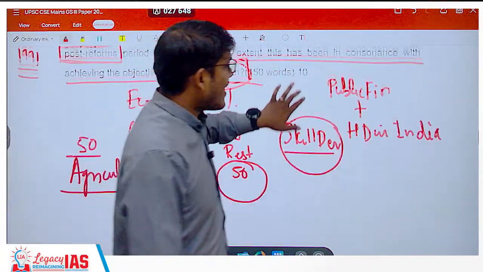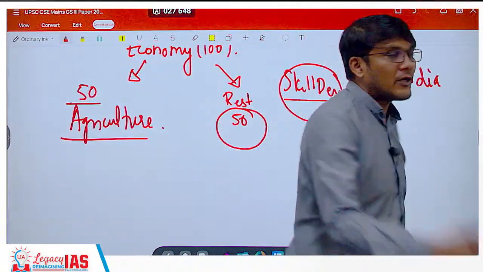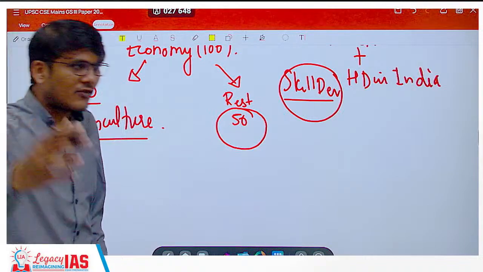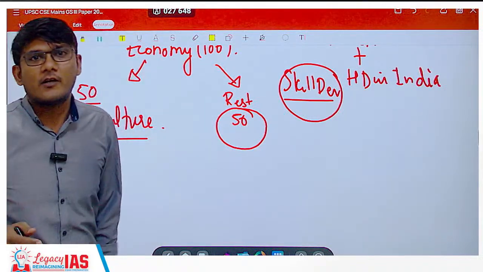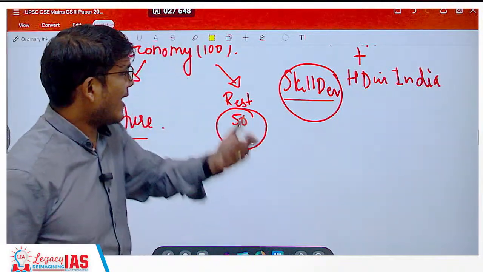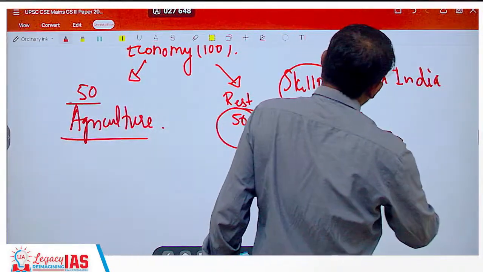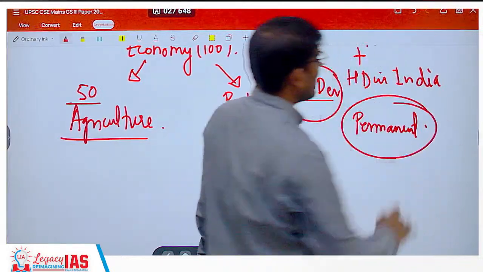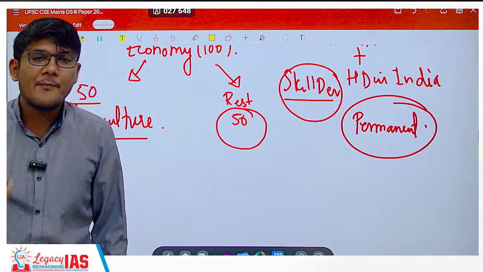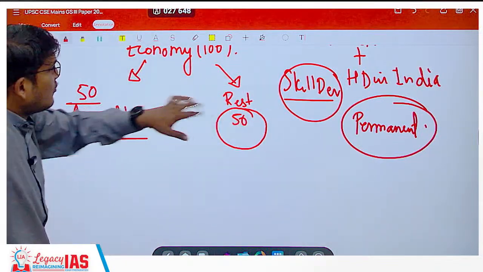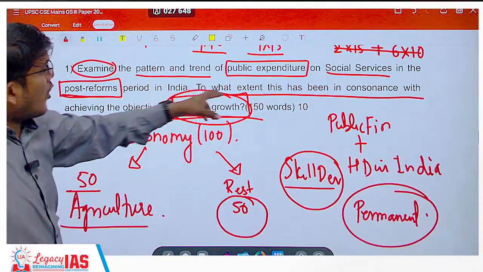Not just that, there has been a lot of use of technology to address the leakages, and the saved money is again reinvested. So we are looking at more and more efficiency in the schemes, and at the same time more and more permanent solutions to the social sector problem instead of just a temporary quick fix. So that has been the pattern with the help of various schemes. You can mention that.